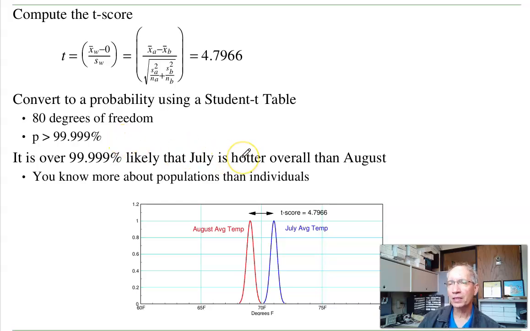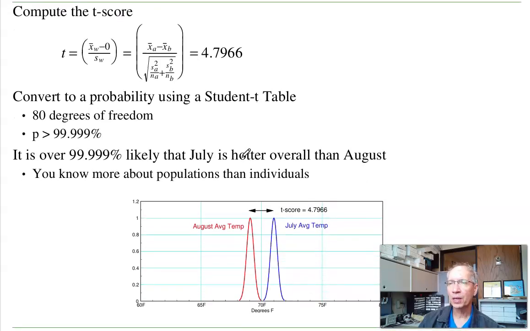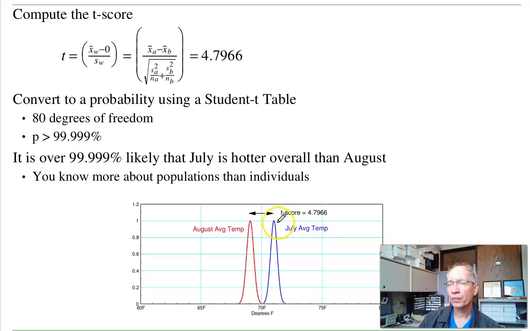What that's telling me is that any given year, July could be colder than August. Usually it's warmer. But overall, July is warmer. This distance right here, the distance between the means, relative to the standard deviation and the sample size, is 4.79 standard deviations away. Meaning that there is a statistically significant difference between July and August. I can see that difference. On average, July definitely is warmer than August. Well, 99.999% certain that July is warmer than August overall.